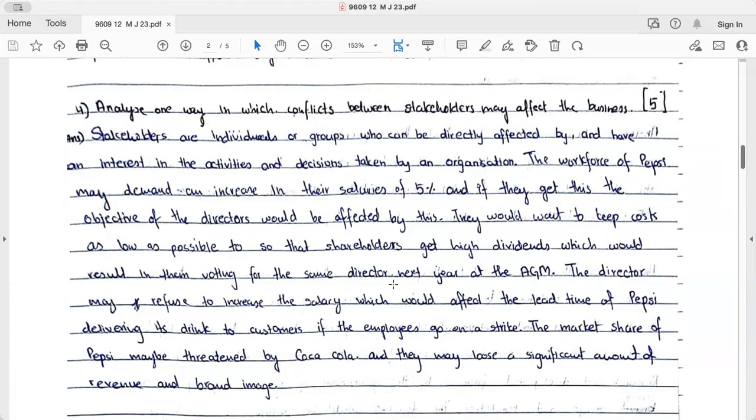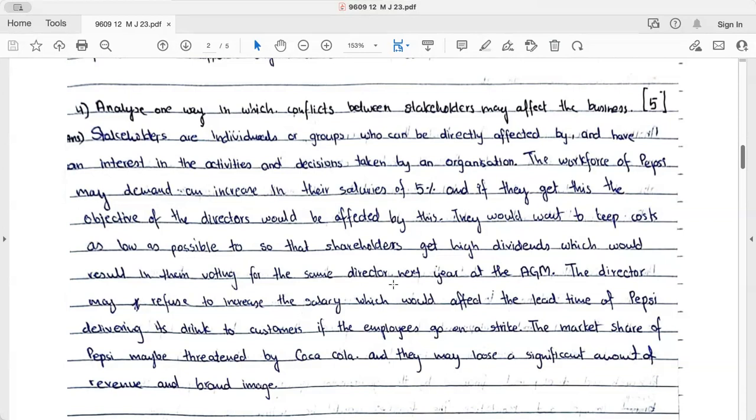Stakeholders are the individuals or groups who can be directly affected by and have an interest in the activities and decisions taken by an organization. The workforce of Pepsi may demand an increase in their salaries of 5%, and if they get this objective, the directors would be affected by this. They would want to keep costs as low as possible so that the shareholders get high dividends, which would result in them voting for them.